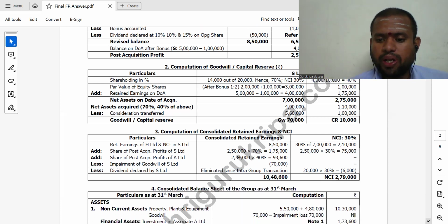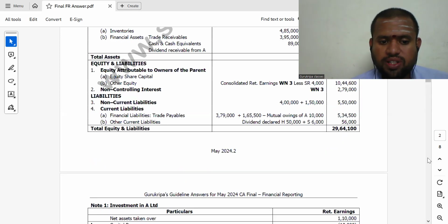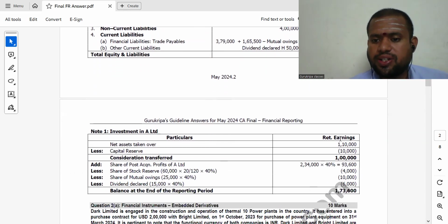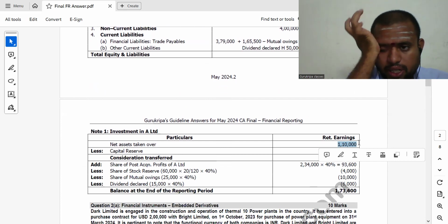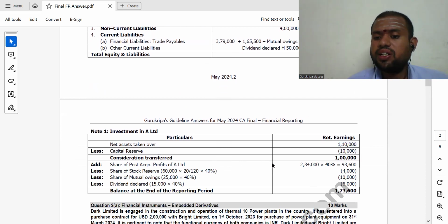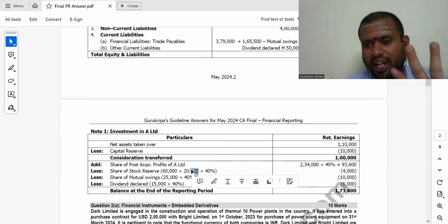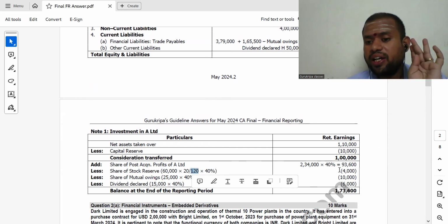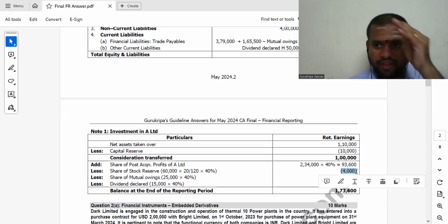So if you prepare, then one more important point here: that is investments in A Limited. How to compute this? Net assets taken over on the date of acquisition as per working note number 3, 1,10,000, less capital reserve, you will get the consideration transferred. Then I am adding 40% of the post-acquisition profit. Very important point: the stock reserve, 40% of the profit element in closing stock, I should deduct from the investment as well as from stock. Investment I have to reduce.